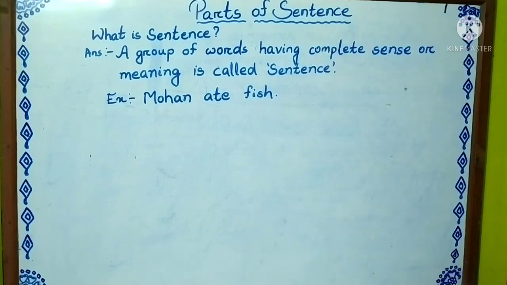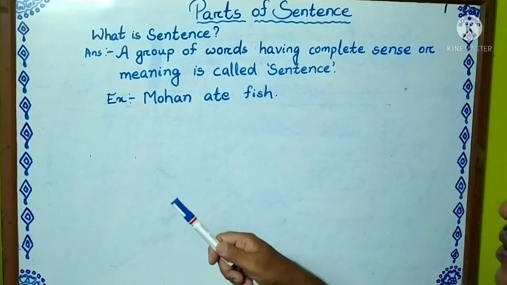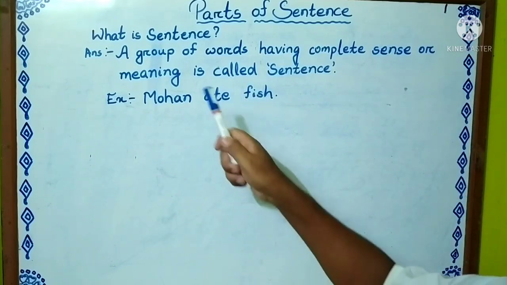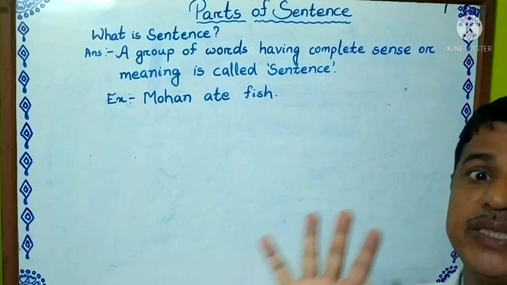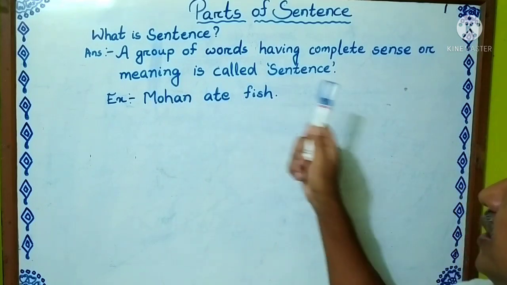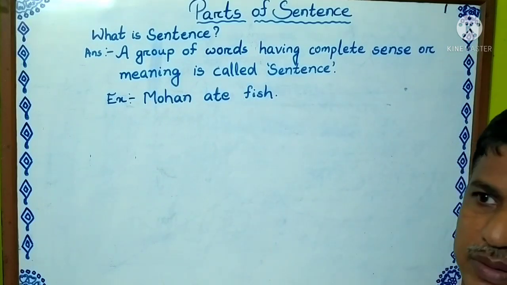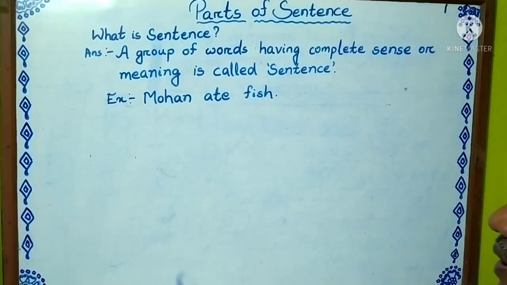We know the sentence. If anybody puts the question, what is a sentence? A sentence is a group of words having complete sense. A group of words having complete sense or complete meaning is called a sentence. Okay? For example, Mohan ate fish. It is giving the complete sense.